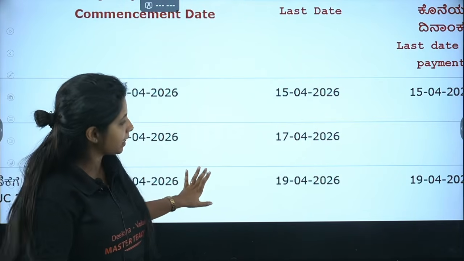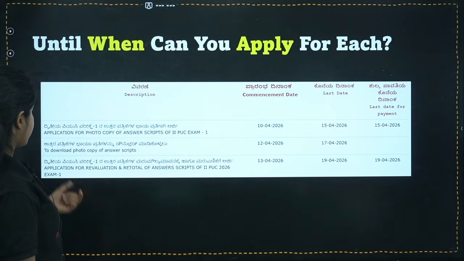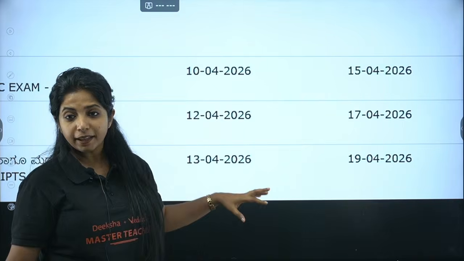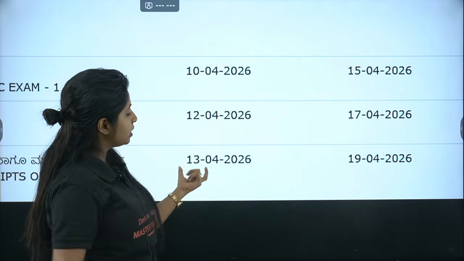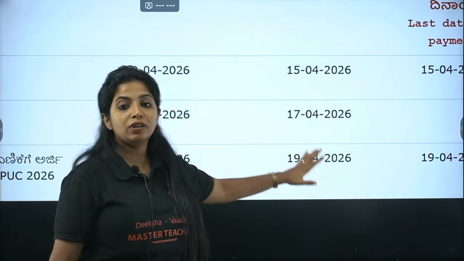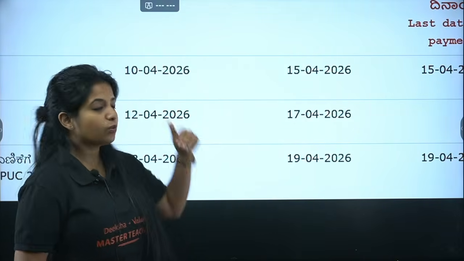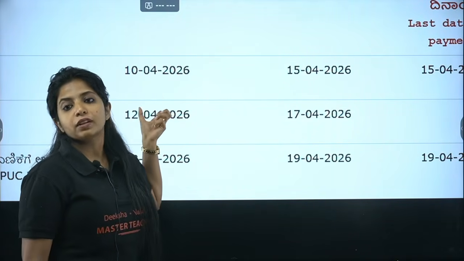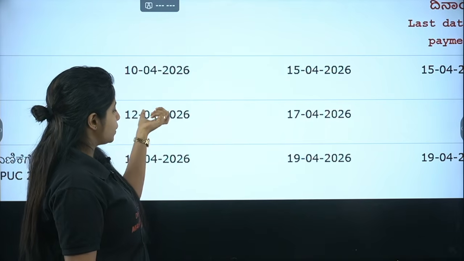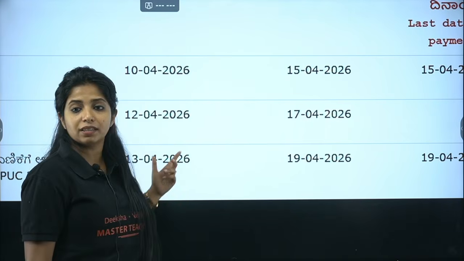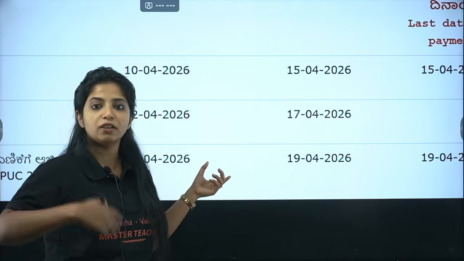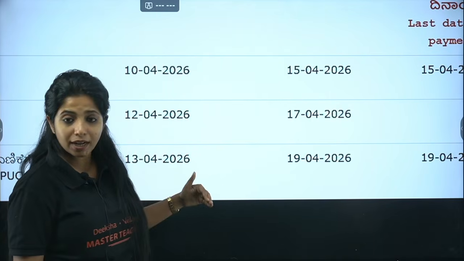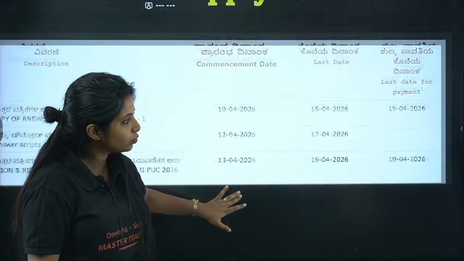Okay. Next thing that is there is what? Application for re-evaluation or retotaling of answer. For application of those, the timing is from 13th of April 2026 to 19th of April 2026. So once you have applied during this, you're going to get your scan copies. If you have gotten the scan copies directly on 12th, the next day, that is 13th, you can go ahead with reevaluation as well. That is why the dates are being given like this. Make sure you go through these dates carefully.